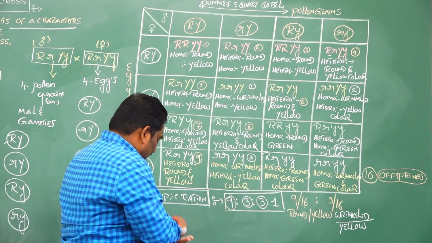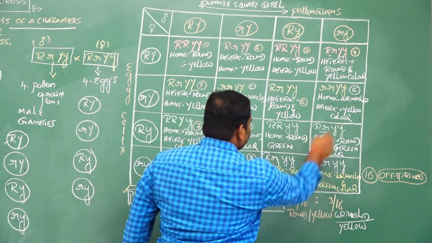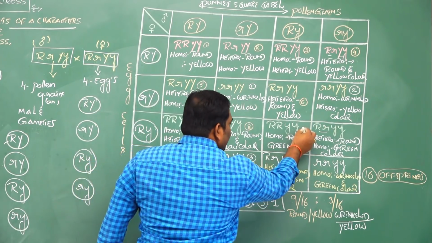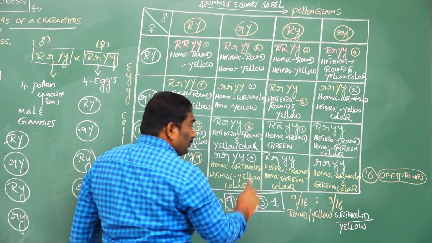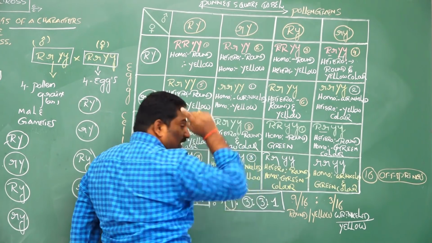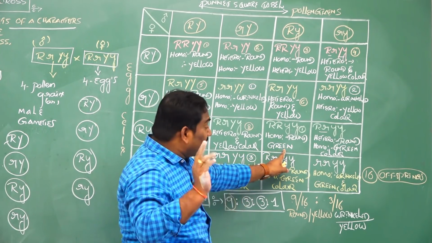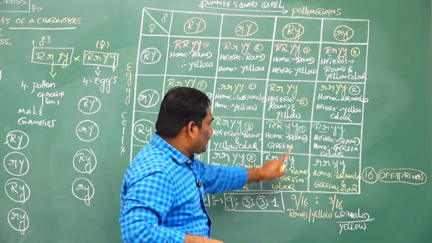What are these? See here. Generally, this is one recombinant, new variant, these 3. Generally, round shape of seeds and yellow color seeds are parents, but here the offspring is round shape of seeds and green color. These are recombinants, not resembling the parents.